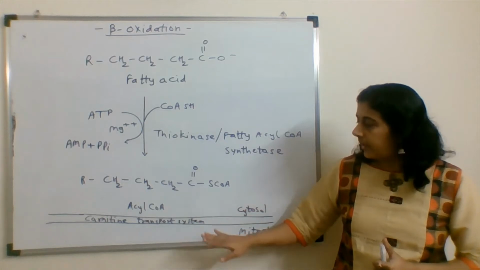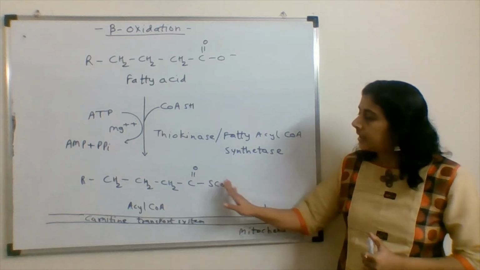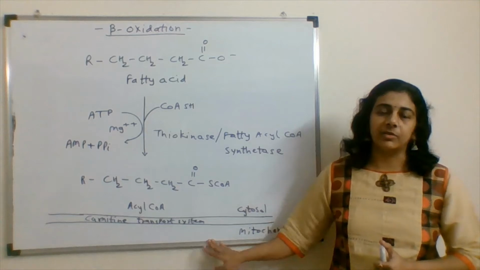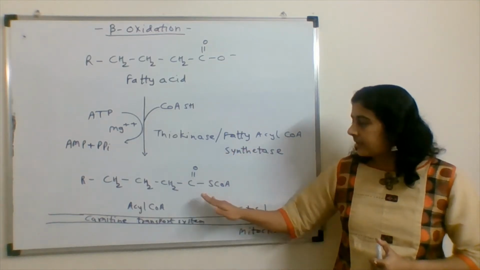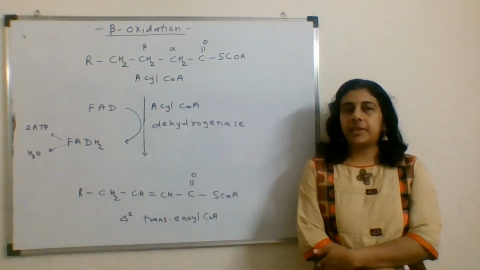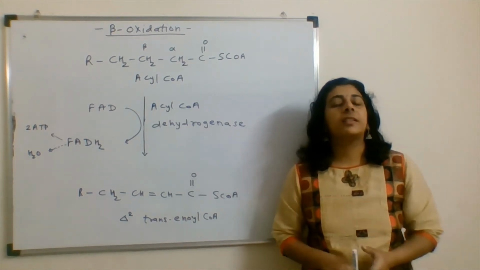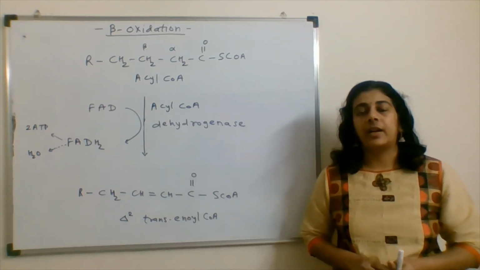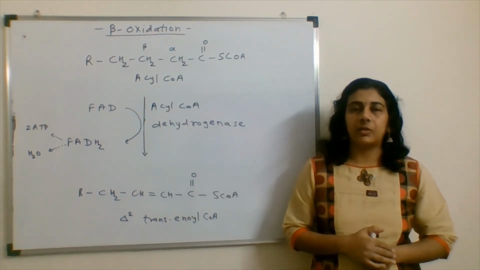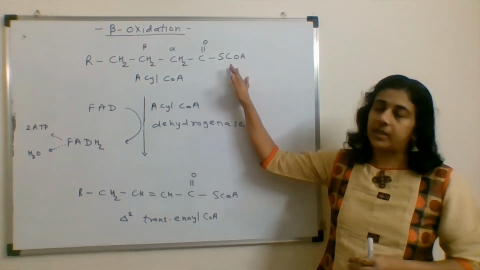Now this acyl-CoA can get transported to the mitochondria. For the transportation of this acyl-CoA, the carnitine transport system is used, through which this acyl-CoA enters the mitochondria. The inner mitochondrial membrane is impermeable to the fatty acid. That's why the carnitine transport system is required, and now the activated fatty acid, in the form of acyl-CoA, is transported to the mitochondria. Now inside the mitochondria, what happens?